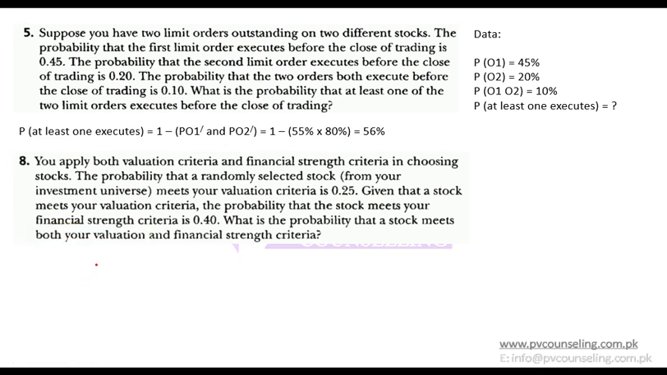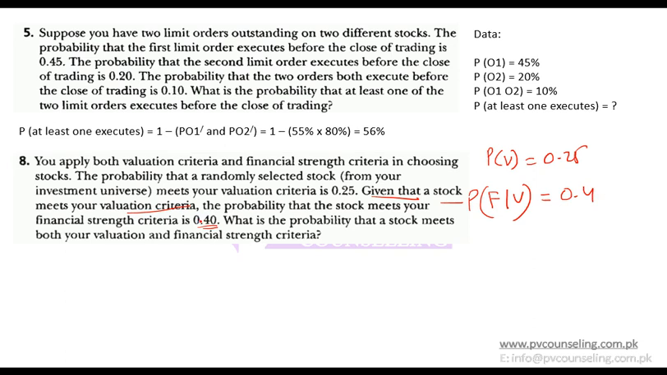Second question: to apply both valuation criteria and financial strength criteria in choosing stocks, the probability that a randomly selected stock meets your valuation criteria is 0.25. So probability of meeting valuation criteria is 0.25. Given that a stock meets your valuation criteria, the probability that it meets your financial criteria is 0.4. Given that it has met valuation criteria, probability of meeting financial criteria is 0.4.